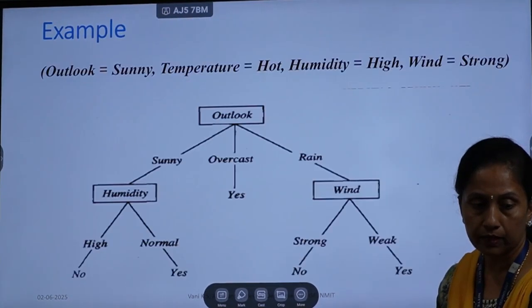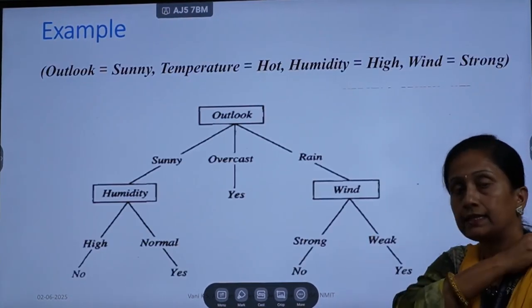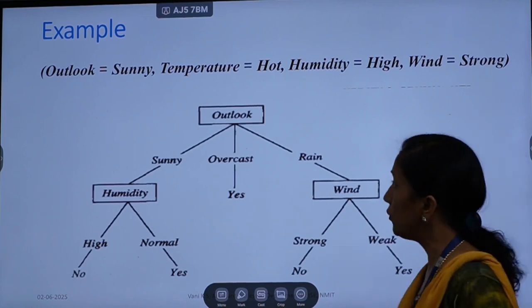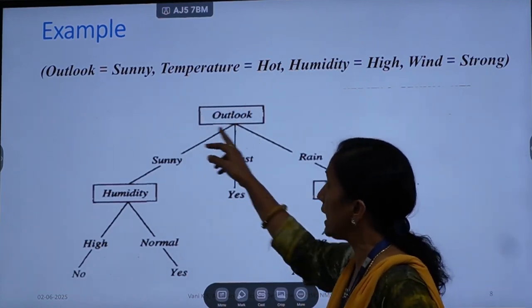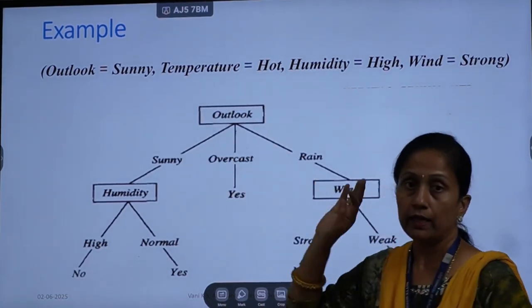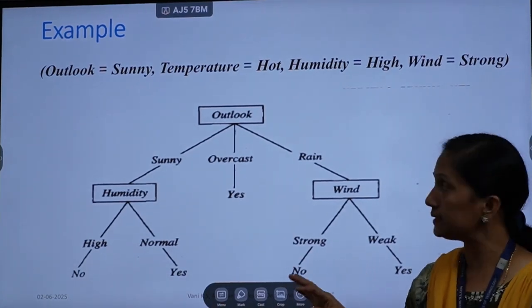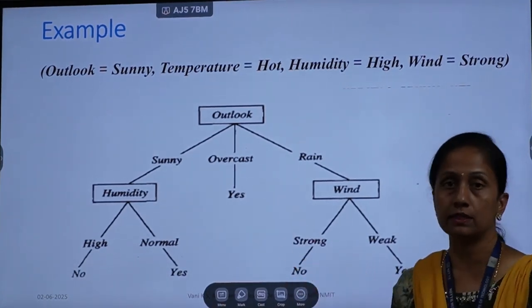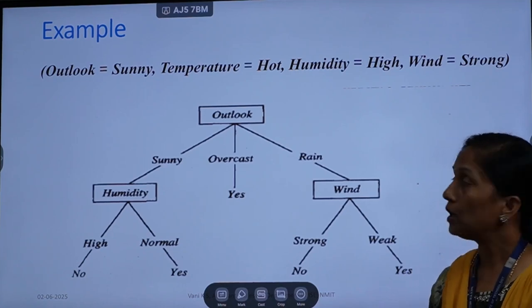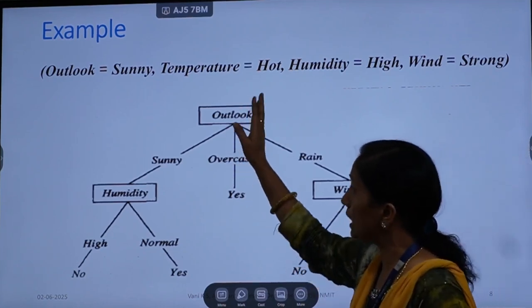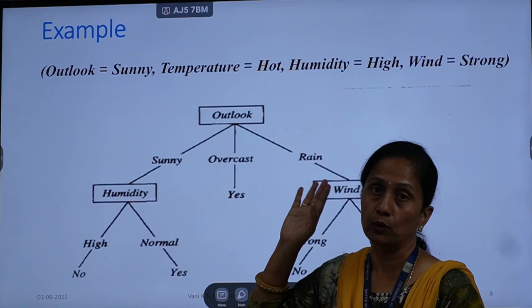Taking the training data set and the 4 features, we took Outlook as the root node. Here I am particularly talking about an algorithm called ID3. ID3 stands for Iterative Dichotomiser 3. Out of those features, why was Outlook only chosen as the root node?